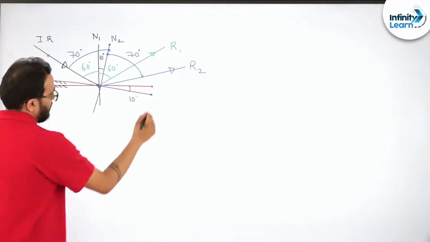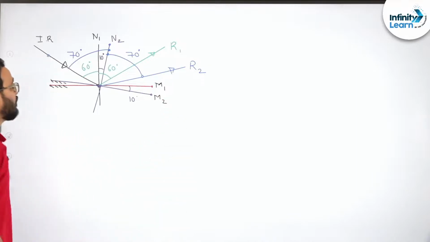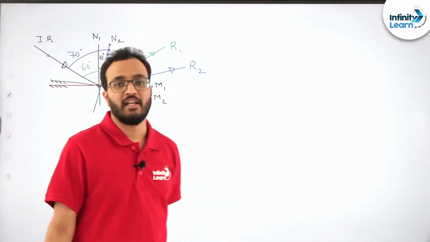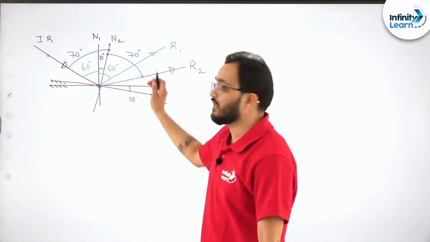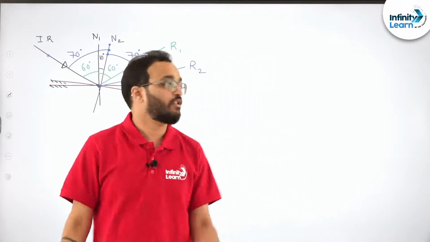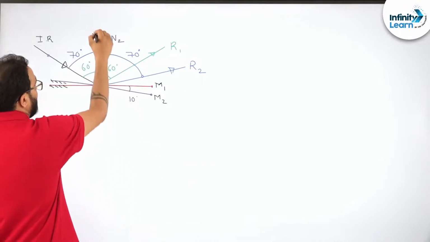This is the mirror, okay? So this is the first position of the mirror, this is the second position of the mirror. We have not changed the position of the incident ray, but the mirror rotated by 10 degrees, the normal rotated by 10 degrees, and this is the condition. Now what is the angle between these two reflected rays R1 and R2?